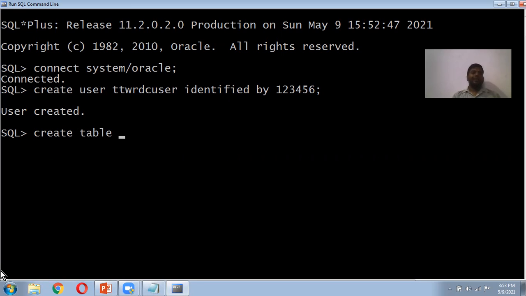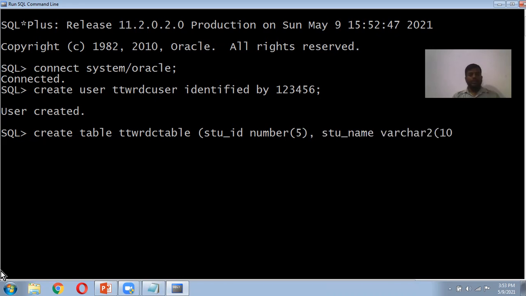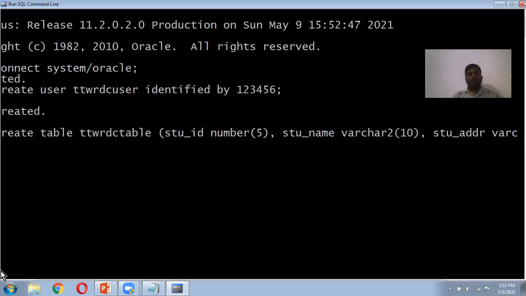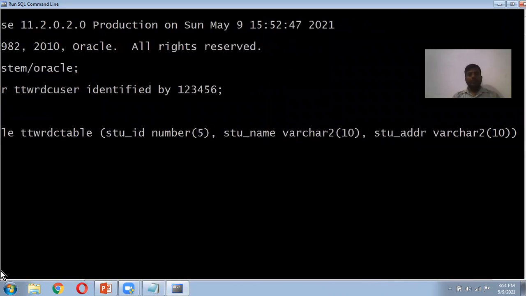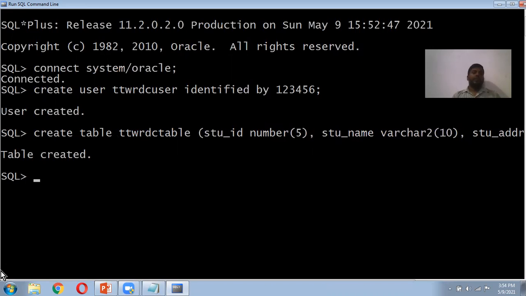Now we'll see creating a table. We'll create table, name TTWRDC table, and we have some attributes here. We have to give the attributes: student ID as number with size 5, student name as varchar2 of 10, and student address as varchar2 again with some size. Table created. After creating a table, what can we do? Create a view. Create view.